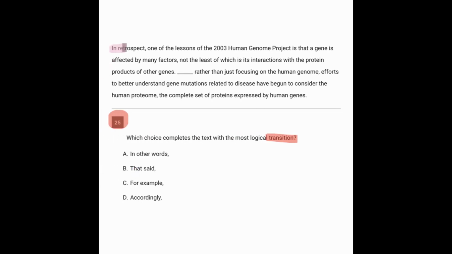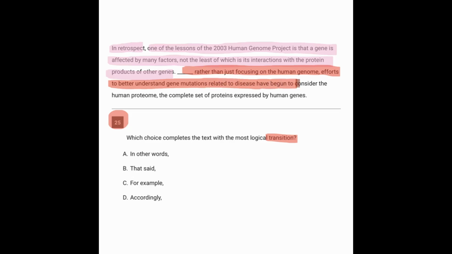So let's start reading. In retrospect, one of the lessons of the 2003 Human Genome Project is that a gene is affected by many factors, not the least of which is its interactions with the protein products of other genes. Therefore, rather than just focusing on the human genome, efforts to better understand gene mutations related to disease have begun to consider the human proteome, the complete set of proteins expressed by human genes.